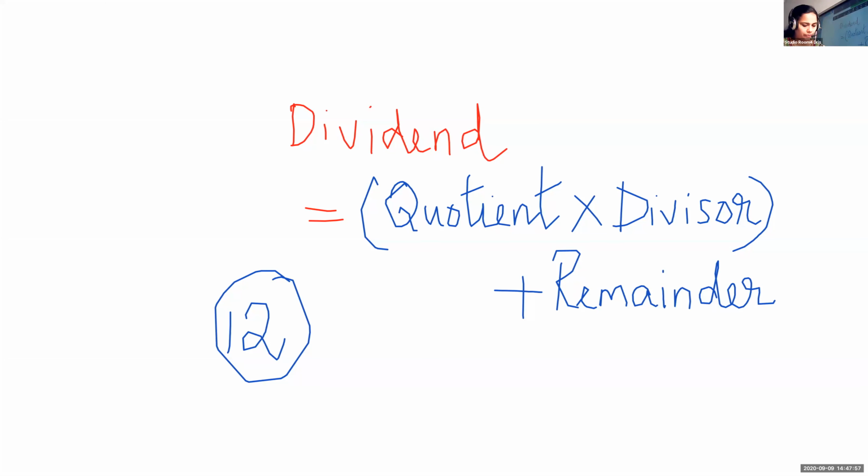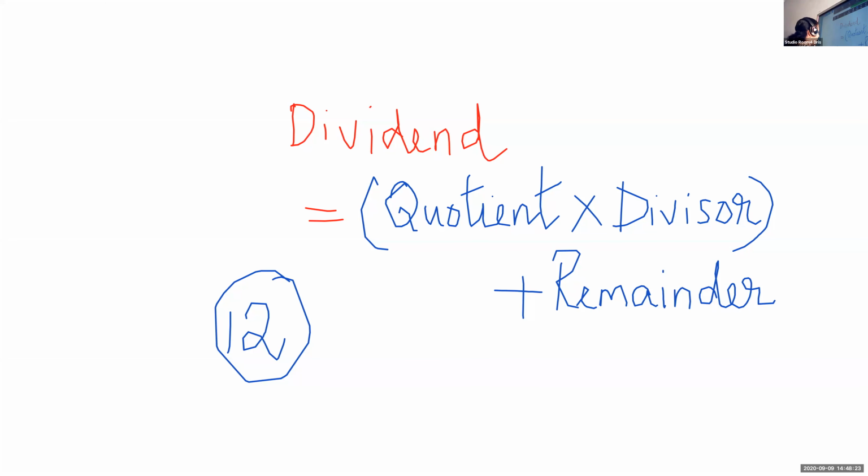What is the quotient of 27,864 divided by 0? Okay, so here division of any number by 0 is not possible. So that is not defined. So children, you can write division by 0 is not defined.